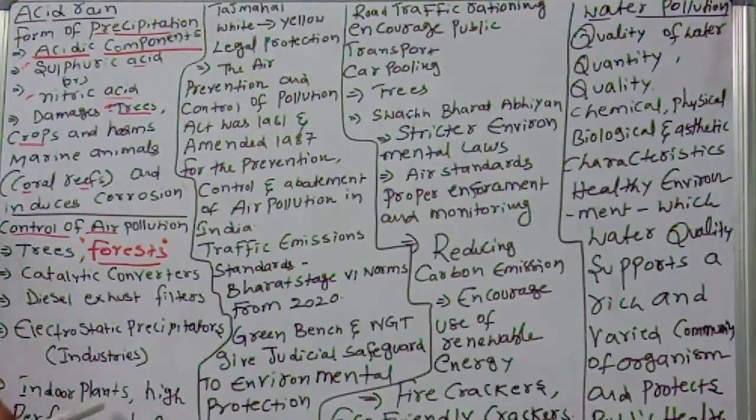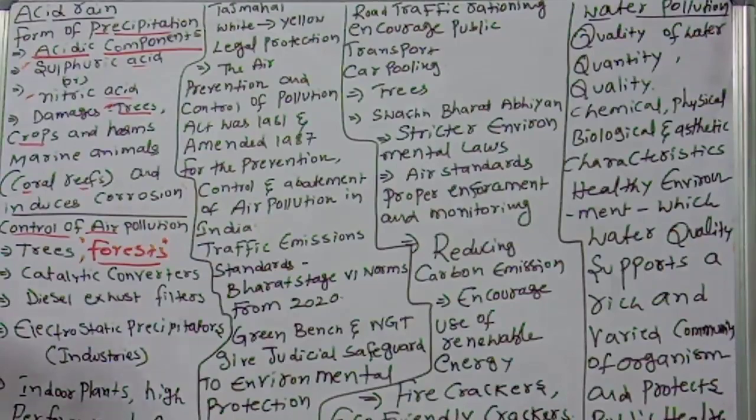Indoor plants and high performance biofilters are helpful for air quality.